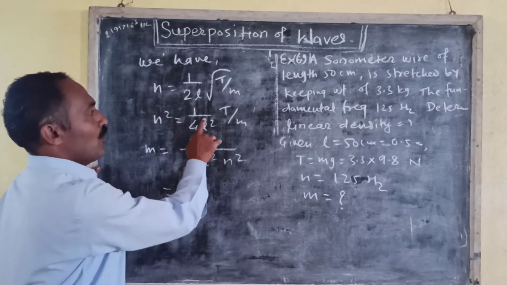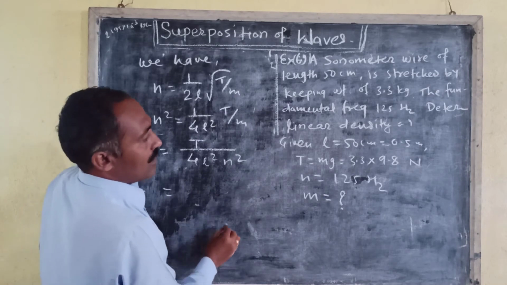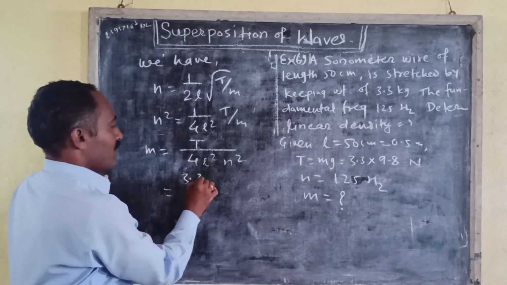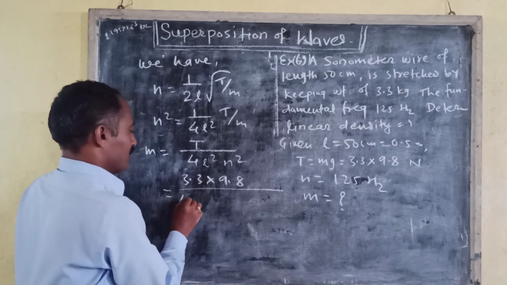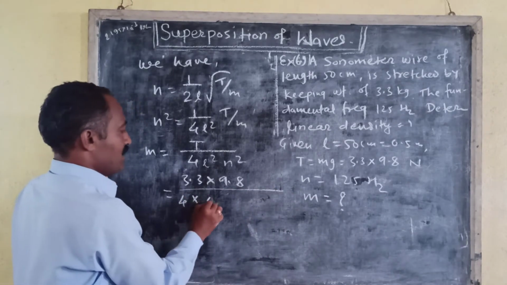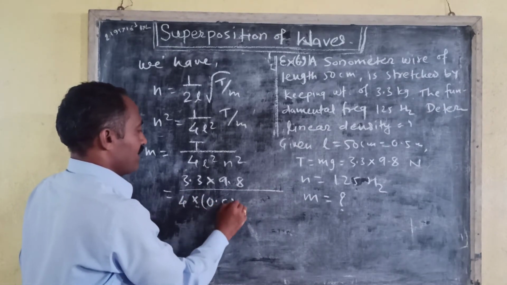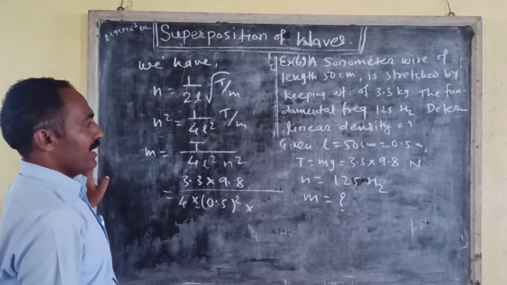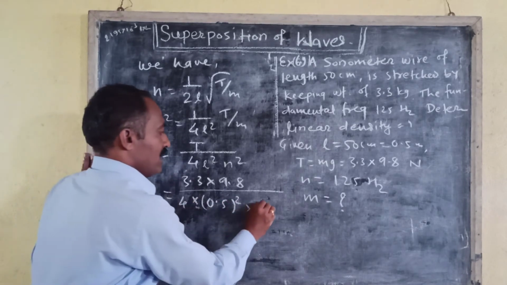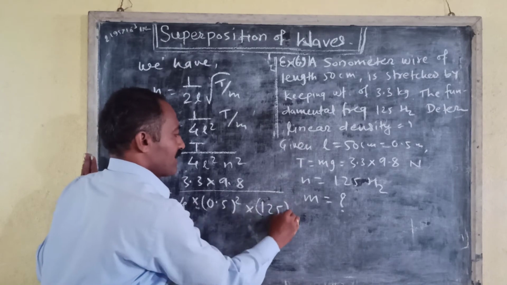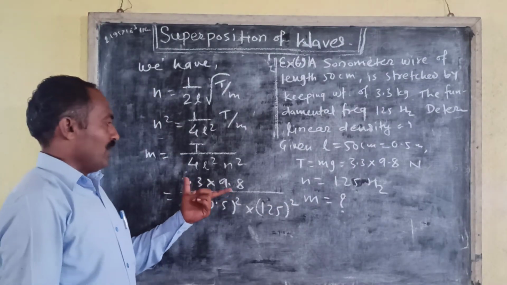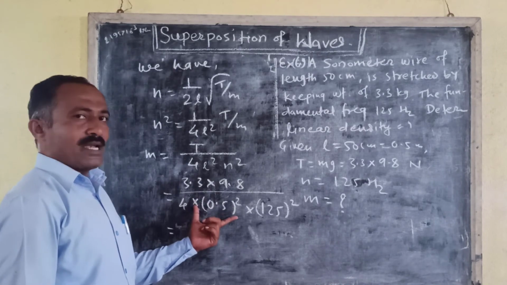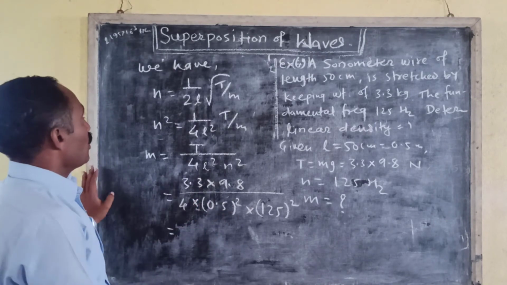Here the value of T is 3.3 multiplied by 9.8 divided by 4 multiplied by L, that is 0.5 square, multiplied by N square, 125 square. If we solve this multiplication and division, we get